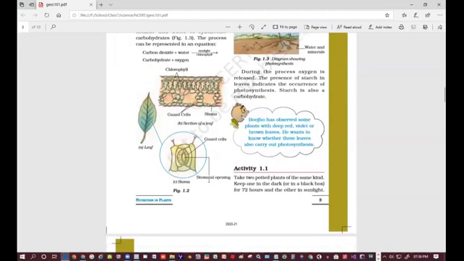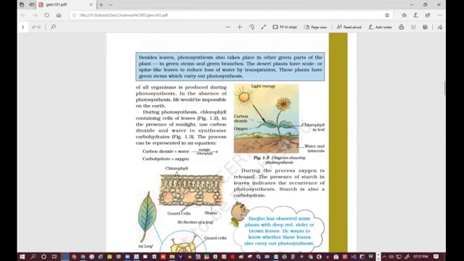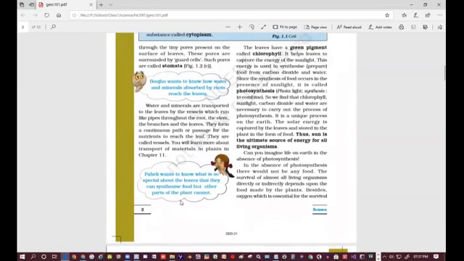Water and minerals are transported to the leaves by the vessels, which run like pipes throughout the root, the stem, the branches, and the leaves. Okay, so there are pipe-like structures within the plant itself, in the stems of the plants from the root to the leaf, to the leaf tips also, using which the water and minerals reach the other parts of the plants. So everywhere it reaches through those pipes.